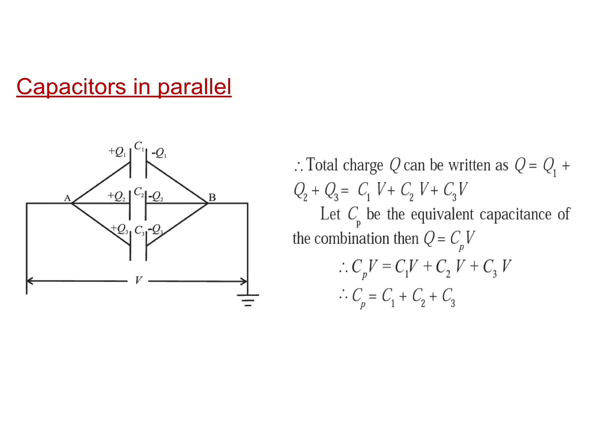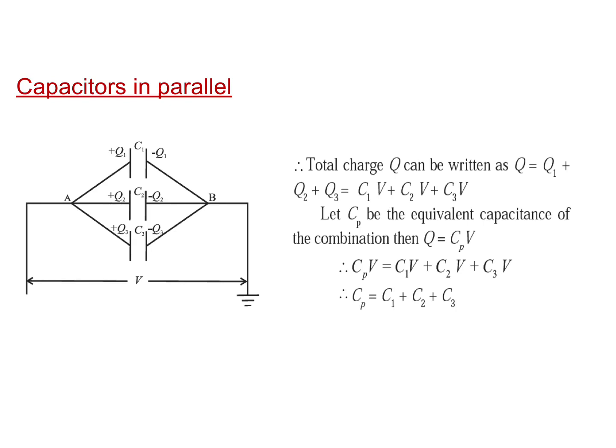Capacitors are said to be connected in parallel if they are connected between two common points or junctions. Consider three capacitors of capacitances C1, C2, C3 connected in parallel, and let Q1, Q2, Q3 be the charges deposited on the capacitors as shown in the figure.